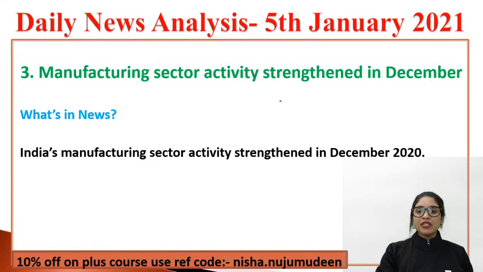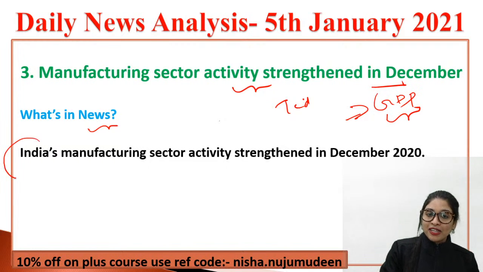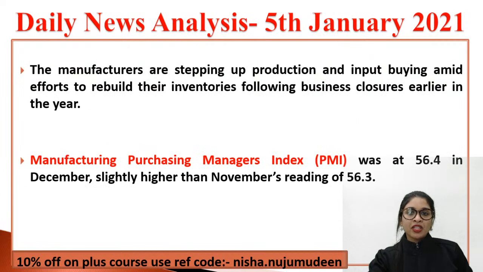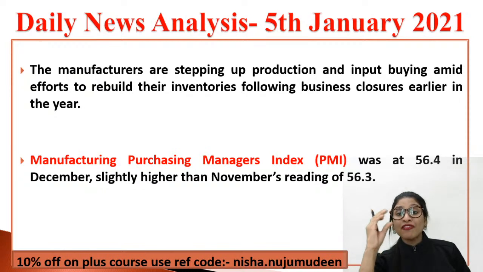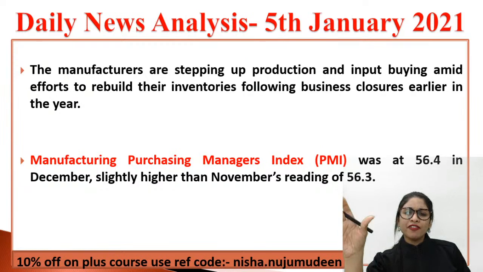The next important tidbit of the day is that manufacturing sector activity strengthened in December. If you see the secondary sector of the economy, that is the industrial or manufacturing sector, that is very important for the growth and development of our country, India, because the contribution towards gross domestic product is the highest there. So our country's manufacturing sector activity, in December 2020, just boosted up like anything. There are a couple of reasons for that. Let's have a look into it. The manufacturers are stepping up production and input buying and putting forward all the efforts to rebuild their inventories following the business closures.